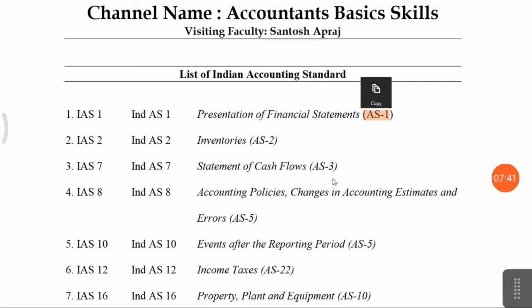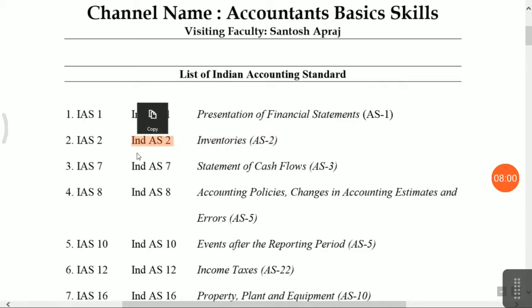Okay, that is 4 separate statements as per the Indian accounting standard, whereas in the accounting standard there are only 3 statements, that is balance sheet, profit and loss and cash flow statement. Okay, inventories I have given accounting standard 2, and international accounting standard also 2, and Indian accounting standard is 2. Okay, cash flow statement, accounting standard 3.